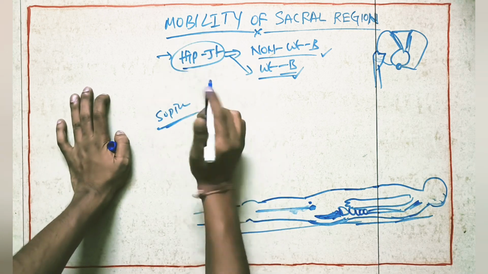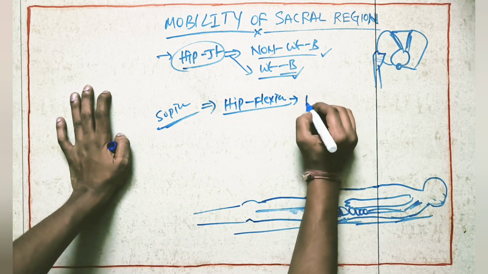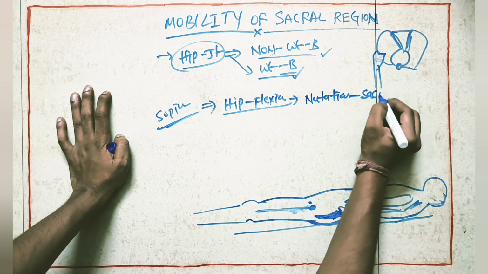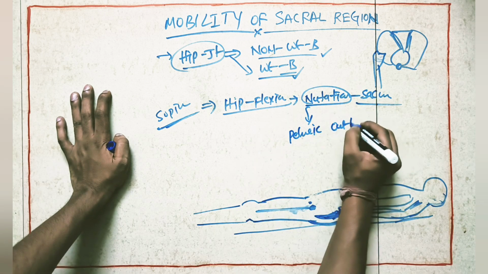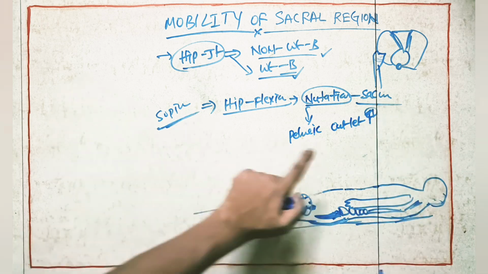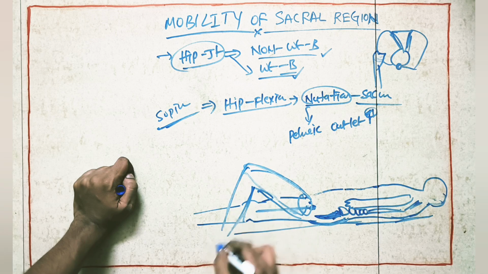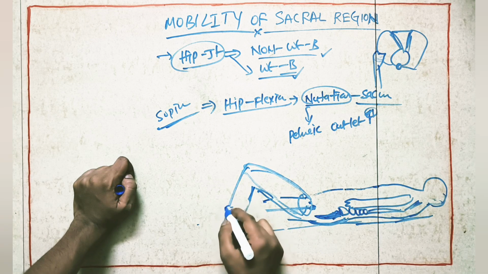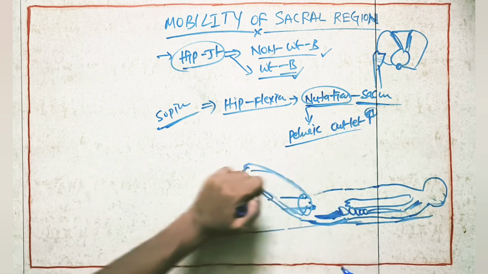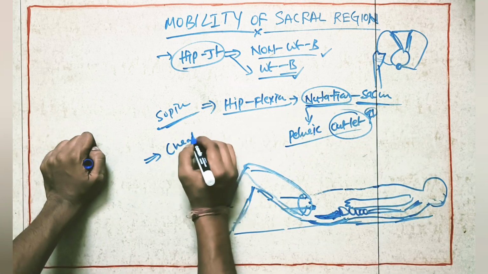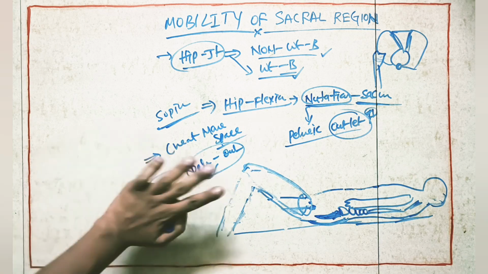If the patient in supine lying does hip joint flexion, this hip joint flexion is going to create the nutation movement on the sacrum. Because of the nutation movement, the pelvic outlet will increase. The increased pelvic outlet is going to create more space in the pelvic outlet, so it is going to be helpful for the delivery.